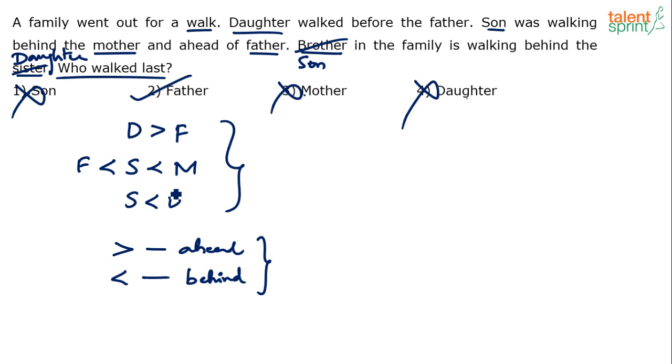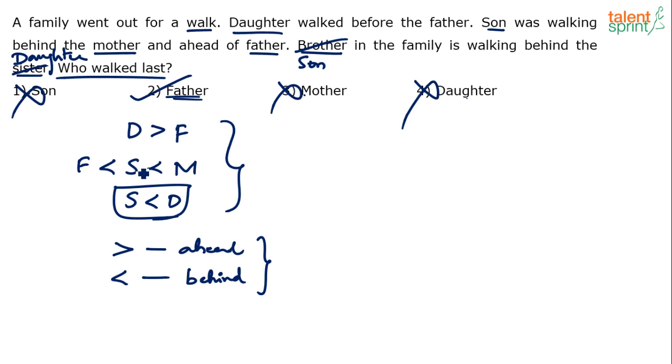Again, the last statement is not needed. In fact, it says son is behind daughter. Why do we need that? Son and daughter both are eliminated already. So if you look at it in the process, what have we done? We have not found what the right answer is. We are not trying to find out the right answer. We're trying to find out what the wrong answers are. From the first statement, we knew that daughter cannot be the answer. So daughter is eliminated.